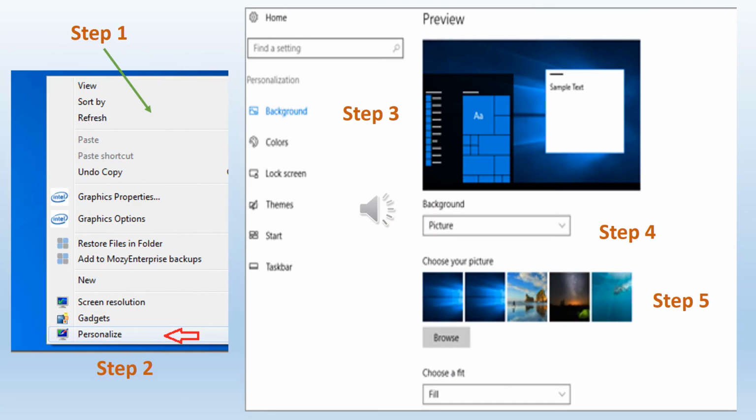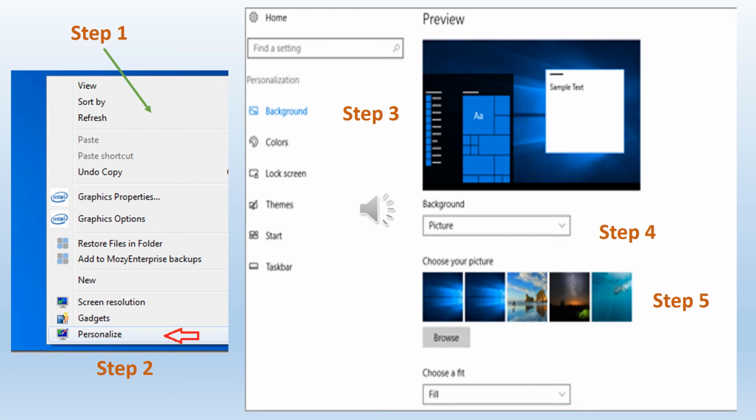In this slide, I have shown you the steps with pictures, how to change the background picture. Step 1, you have to right click in any area of the desktop. When you right click, you can see personalize. Step 2, when you click on this personalize option, you can open this changing background window.